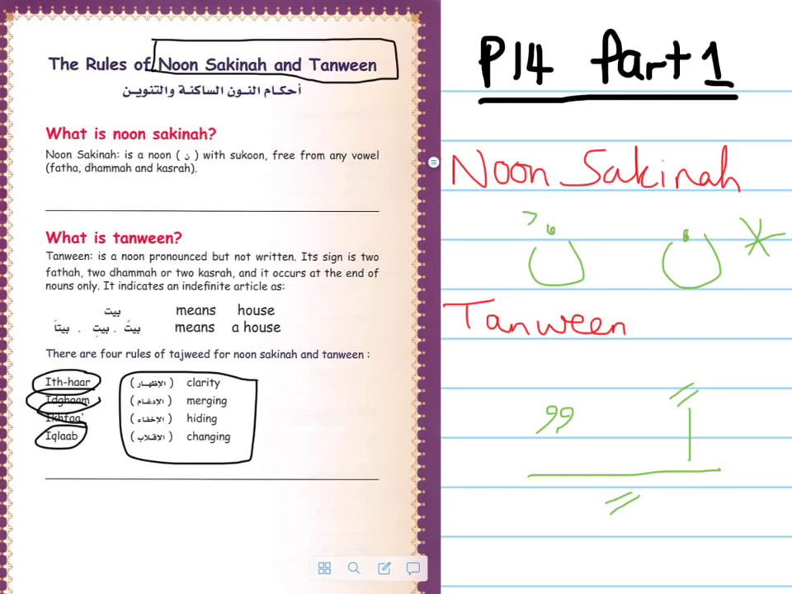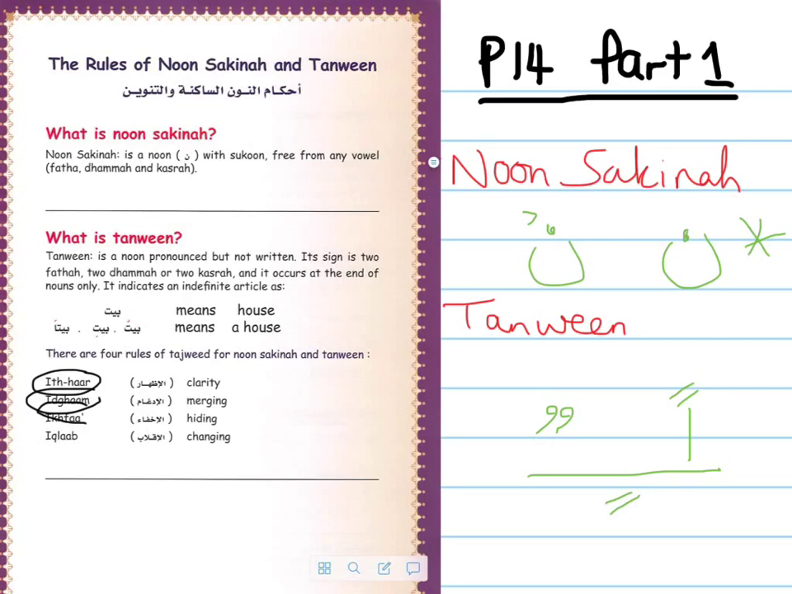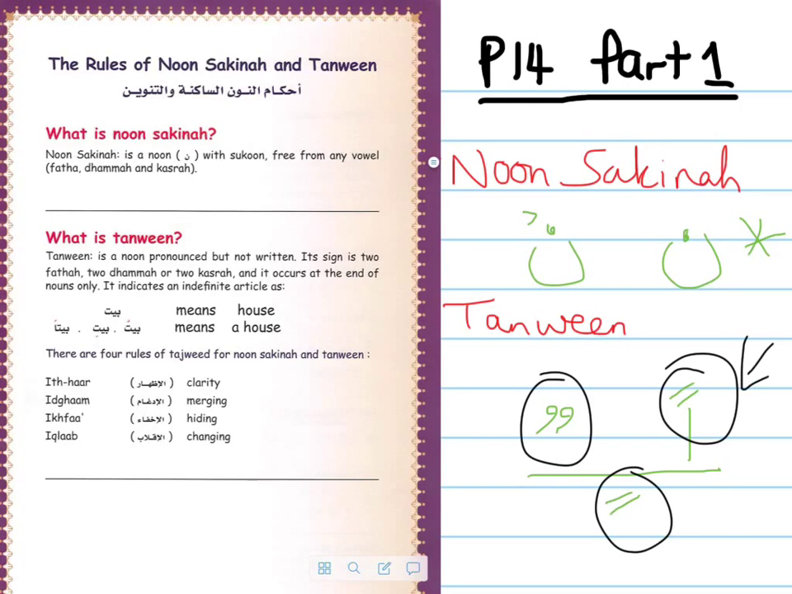What do we mean by Noon Sakinah? It's essentially a Noon with a Sukoon, i.e. a Noon that does not have a Fatha, a Dhamma or a Kasra. So that's what we mean by Noon Sakinah. What do we mean by Tanween? Essentially, it's your two Fathas, two Kasras, and two Dhammas. Your an, in, and your un. So that's what we mean by Noon Sakinah, and that's what we mean by Tanween.